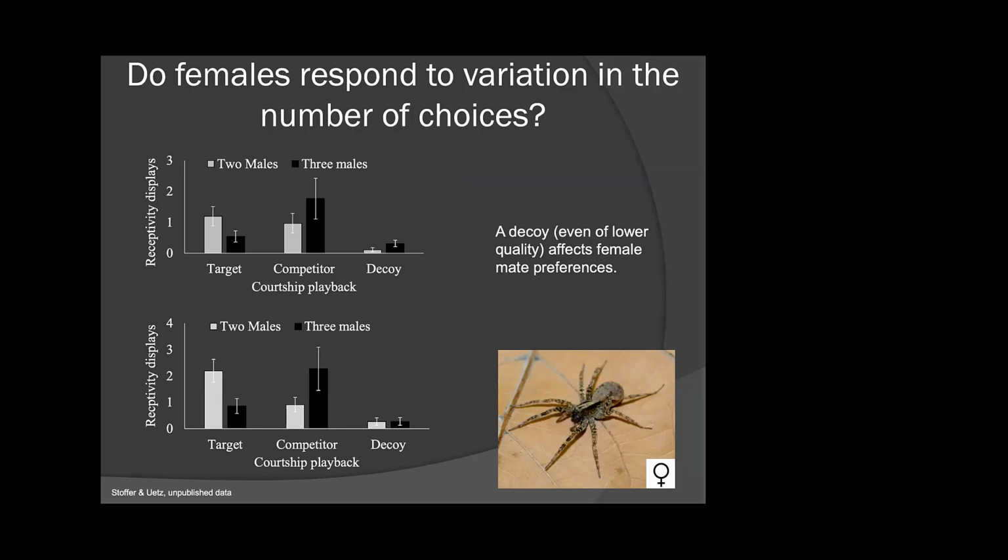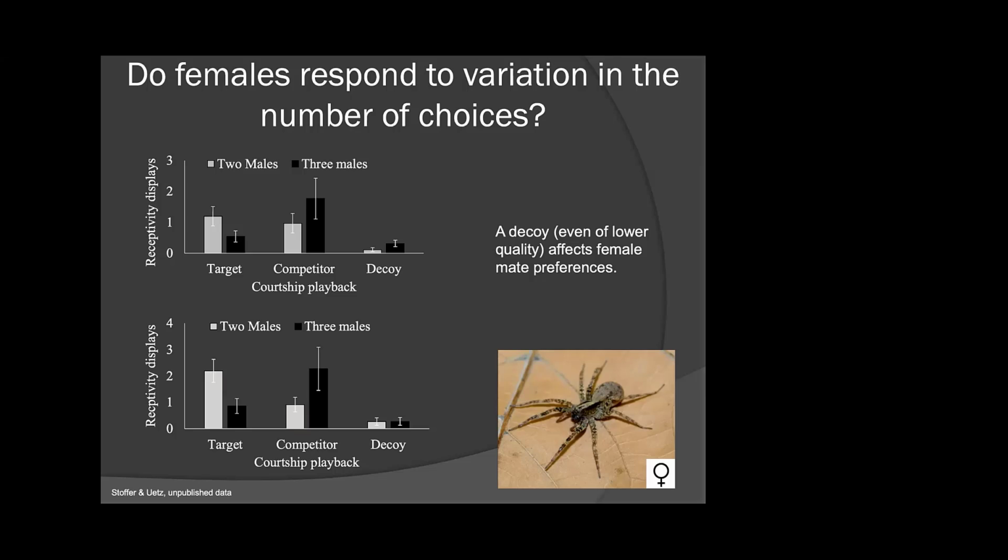But in general, when you give them a choice of two males, we can clearly see that they prefer a target male, because that target male is of higher quality than the competitor male. However, all of a sudden you throw in a third option, and even though that third option, the decoy, is of lower quality than the target or the competitor, that third option actually shifts the female's preferences. And we can trick that female into shifting her preferences, regardless of whether we do that in the vibratory modality or the visual modality.